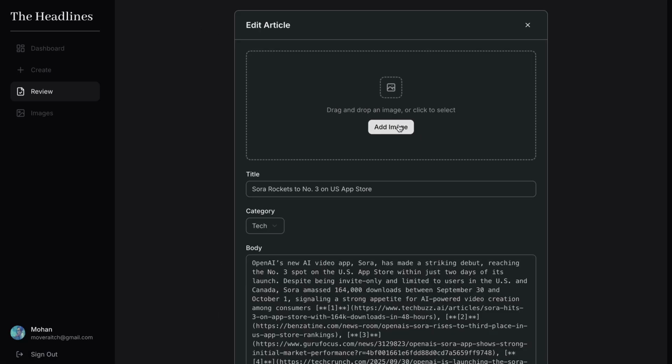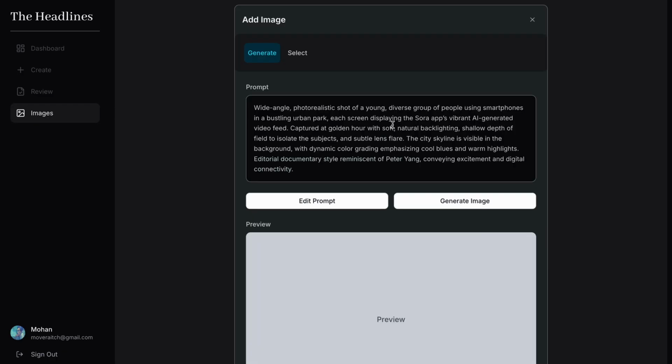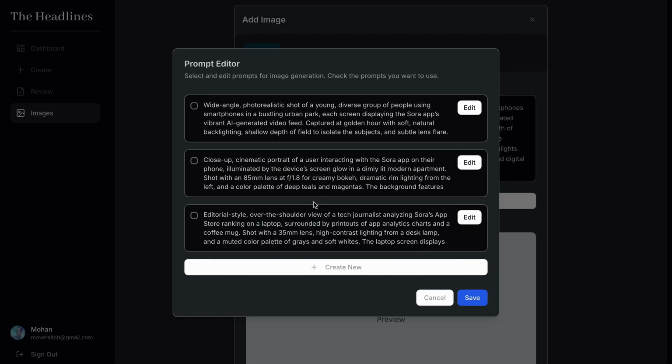Now I want to add an image, and I'm going to go into this add image flow, where I send a prompt via the OpenAI API to DALL-E 3 to get an image back. If I go to edit prompt, these are all the 3 prompts that Perplexity has sent back while making the article.